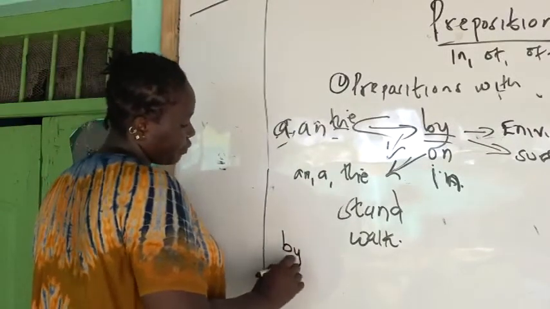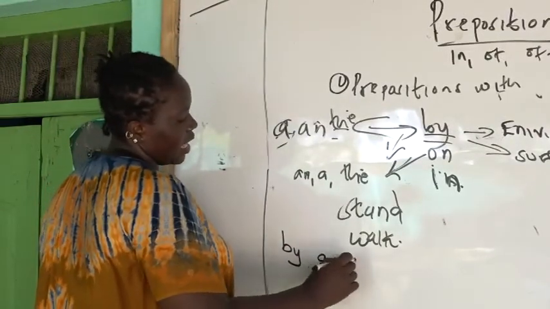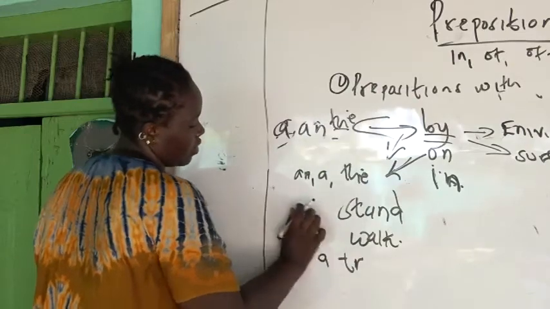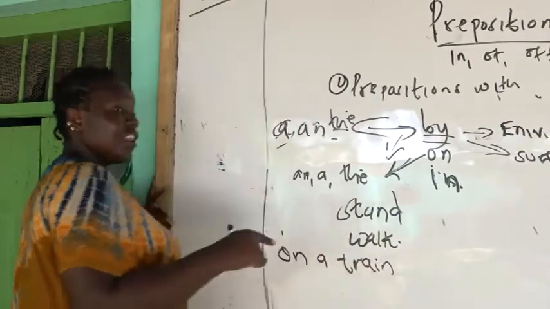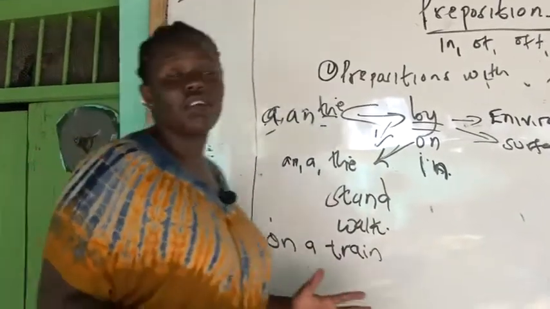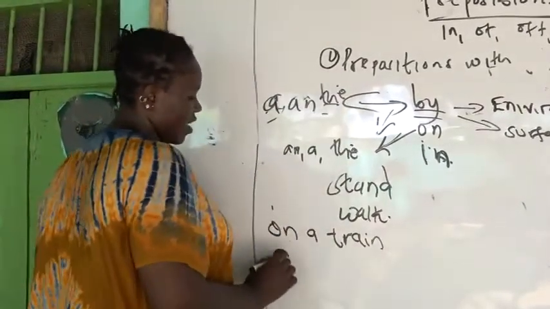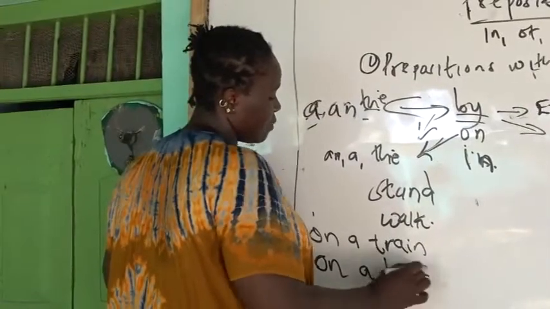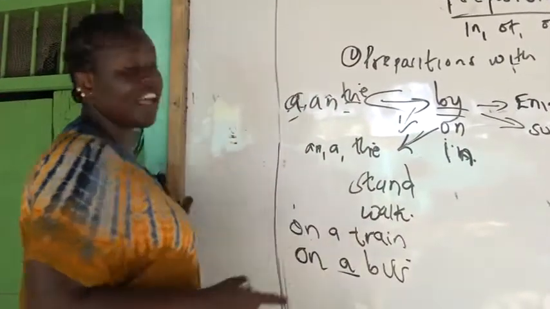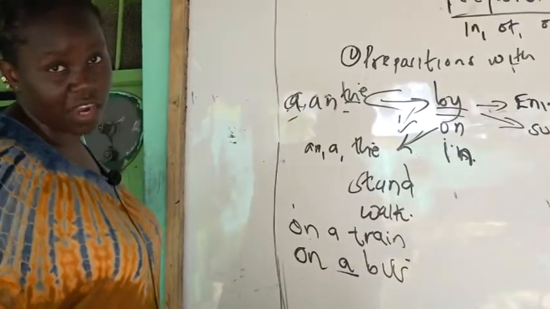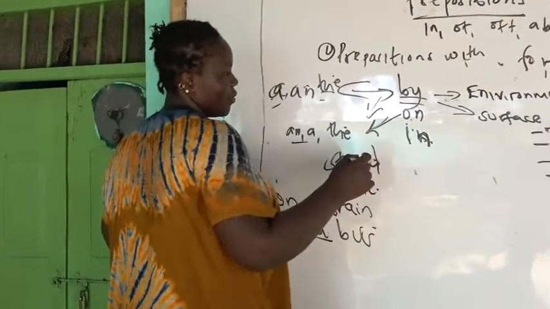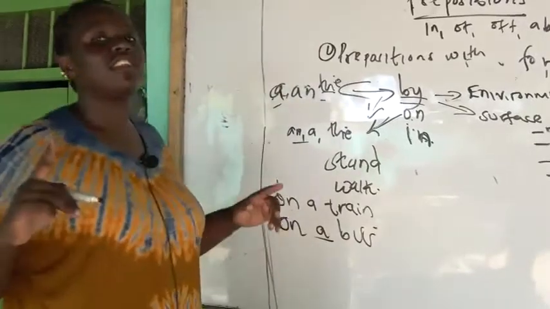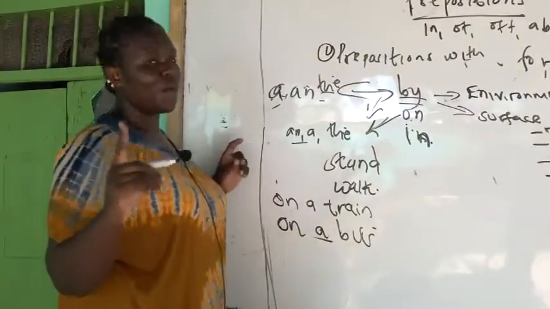Now it's correct to say on a train, because on a train you can stand or you can walk. You can say on a bus, because on a bus you can stand and you can walk, can't you?